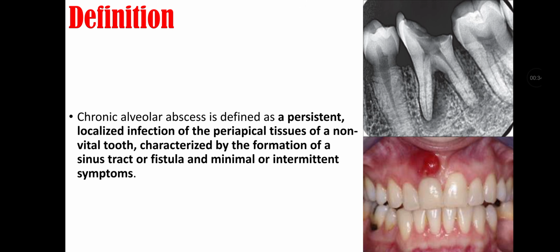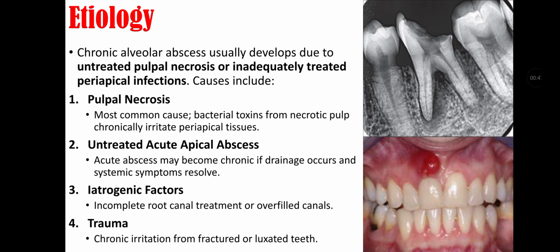Definition: Chronic alveolar abscess is defined as persistent localized infection of periapical tissue of non-vital tooth characterized by formation of sinus tract or fistula and minimal or intermediate symptoms. Etiology: Chronic alveolar abscess usually develops due to untreated pulpal necrosis or inadequately treated periapical infections. Causes include pulpal necrosis, that is most common cause, bacterial toxin from necrotic pulp, chronic irritate periapical tissue.